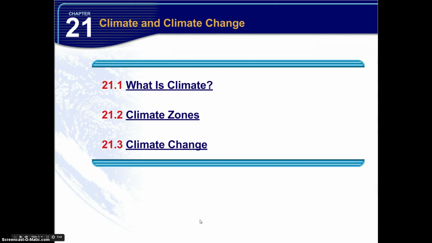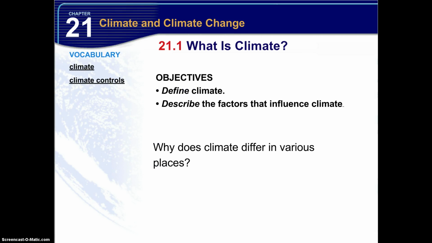Alright, here we go. Chapter 21, Climate and Climate Change. There are three sections in this chapter. 21.1, What is Climate? 21.2, Climate Zones, and 21.3, Climate Change. Now 21.1, What is Climate?